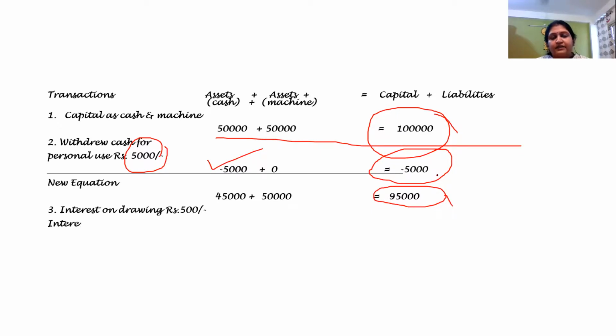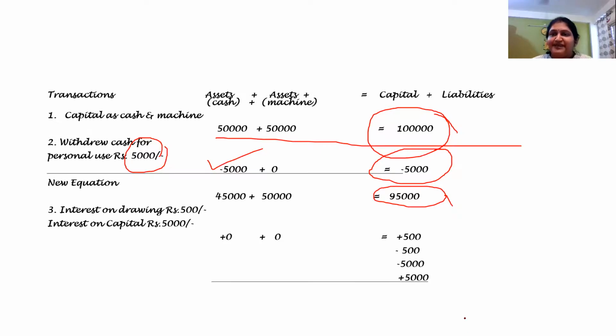And then we have to charge interest on drawings and interest on capital. Now, what is all this plus minus plus minus? It looks a bit complicated, but let us try and understand this. He has taken from the business how much? He has taken 5,000. Out of that, say at 10%, this is calculated. So for the businessman, he is to pay 500, right? And for the business, it is going to receive 500, right?